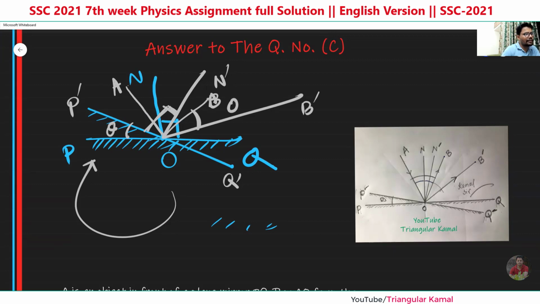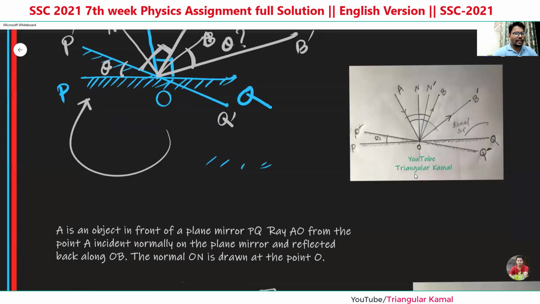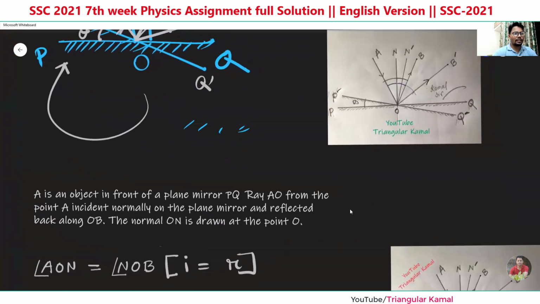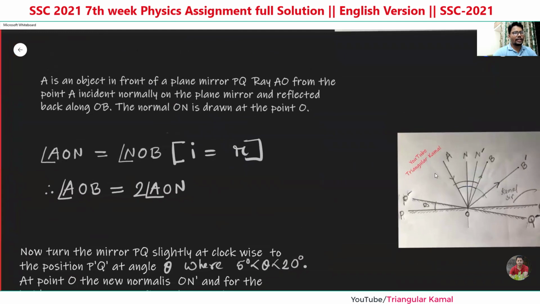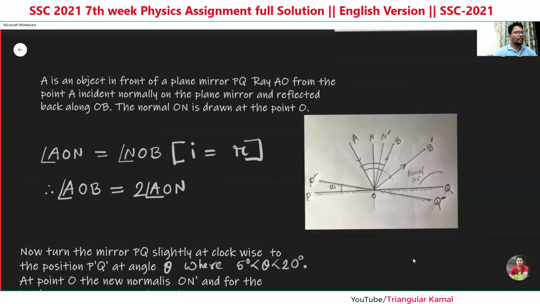So what will be the angle between them? This is our requirement. Now from the figure, just write step by step. First step: you can see here all the information is properly given.